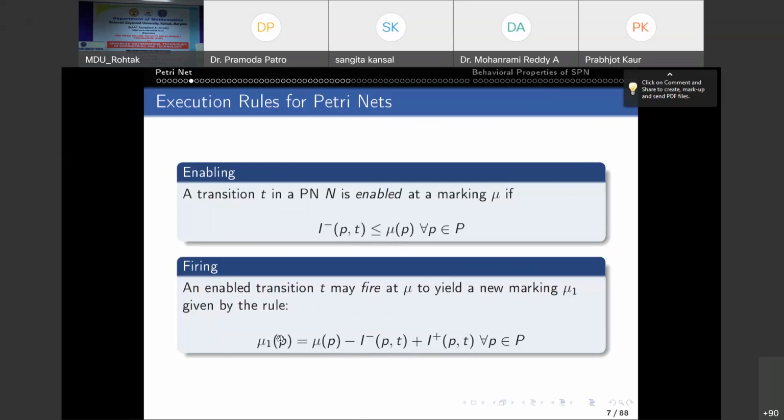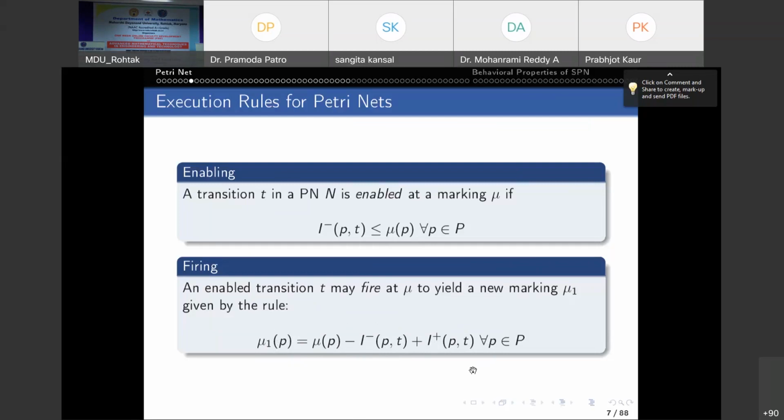Now, if you revise the number of tokens in the place P, this is nothing but the old number of tokens in a place. I'm talking about this particular transition, with respect to this enabled transition. So the old token count minus the number of arcs from P to T plus the number of arcs from T to P, right? So this will give you the new number of tokens in a particular place. This is called the firing rule.